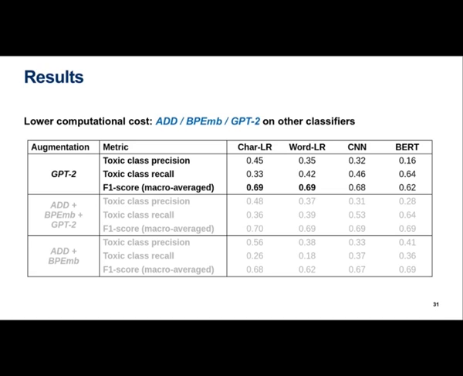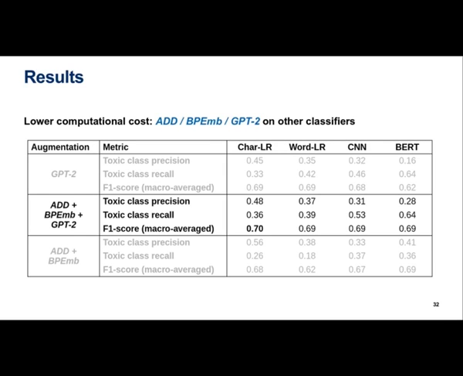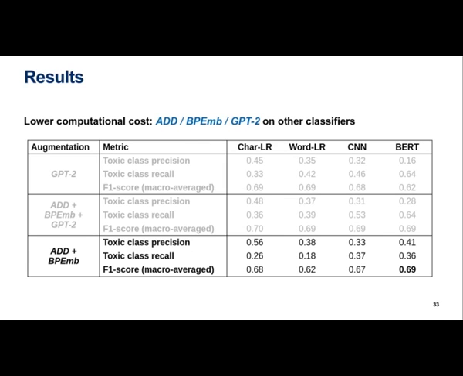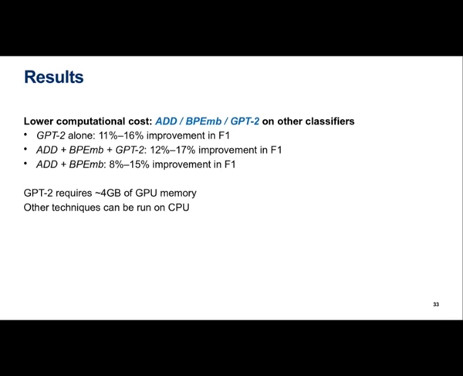With GPT-2, the balance between toxic class precision and recall in the other 3 classifiers was better than that in BERT, resulting in a higher F-score. Combining add, BPE, and GPT-2 together improved the performance of the techniques over GPT-2 alone, and was the overall best augmentation technique across classifiers. Only add and BPE together also had decent success with most classifiers. Like BERT, GPT-2 requires GPU memory to run, but far less than BERT. Add and BPE can be run without GPU and have no significant memory or time requirements.